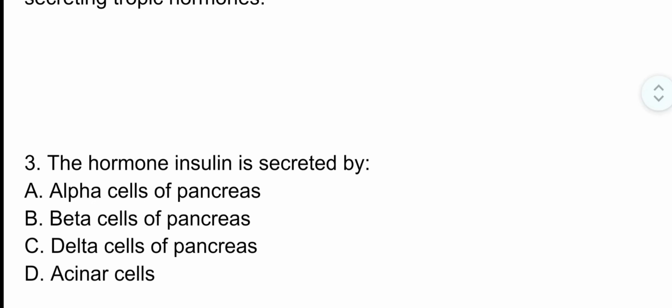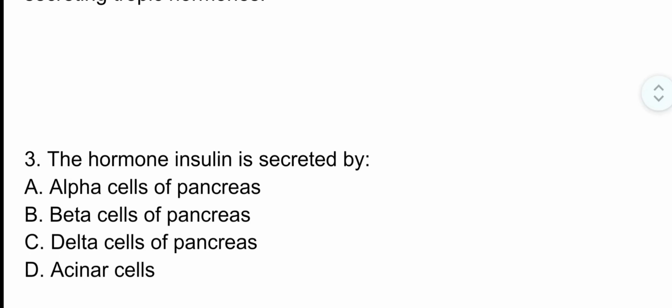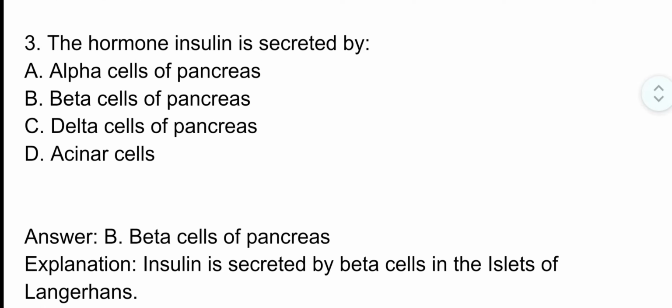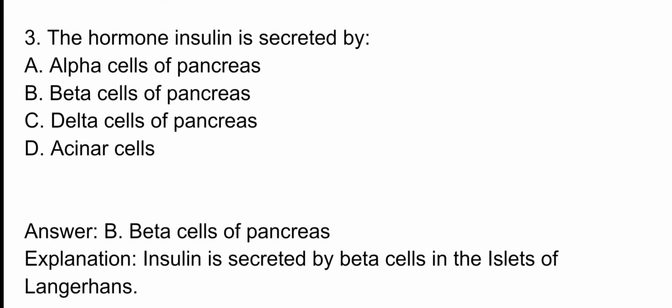Question number 3. The hormone insulin is secreted by. The correct option is option B, beta cells of pancreas. Insulin is secreted by beta cells in the islets of Langerhans.